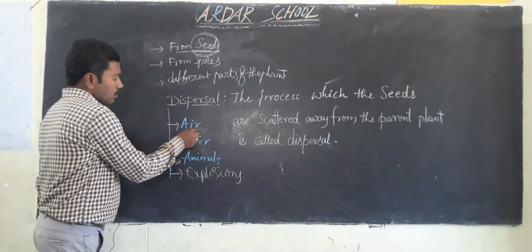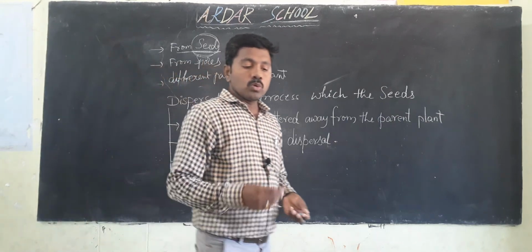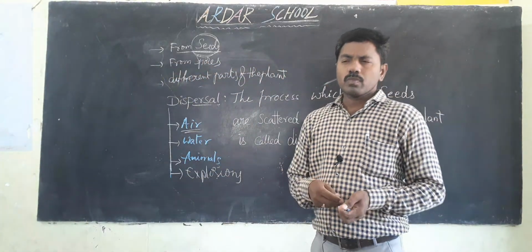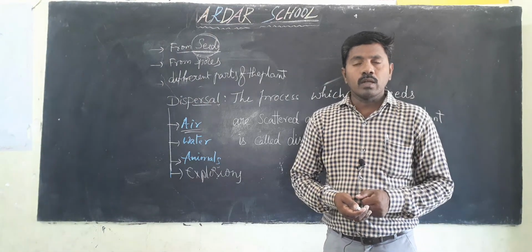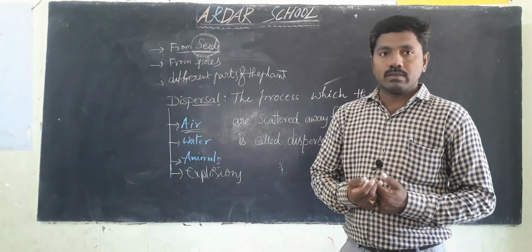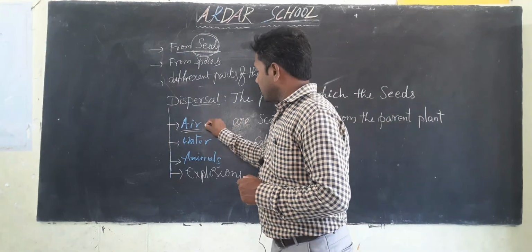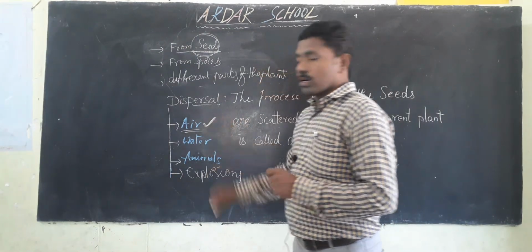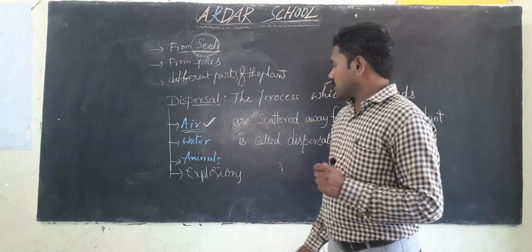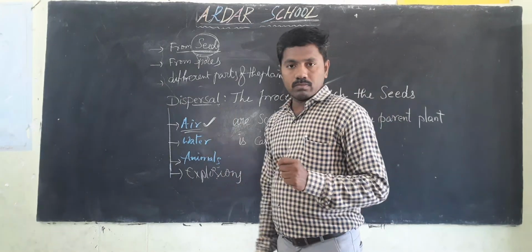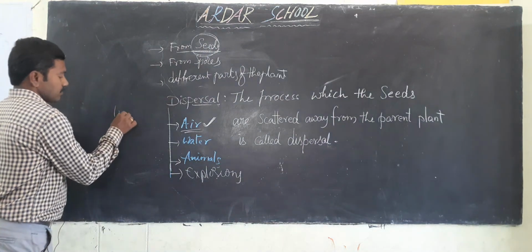Now we discuss air. Dispersal by air. For example, some plants produce so many seeds. When we observe the weight of these seeds, they are very lightweight. If a seed is dispersed through the air, what are its features? That seed has light weight.